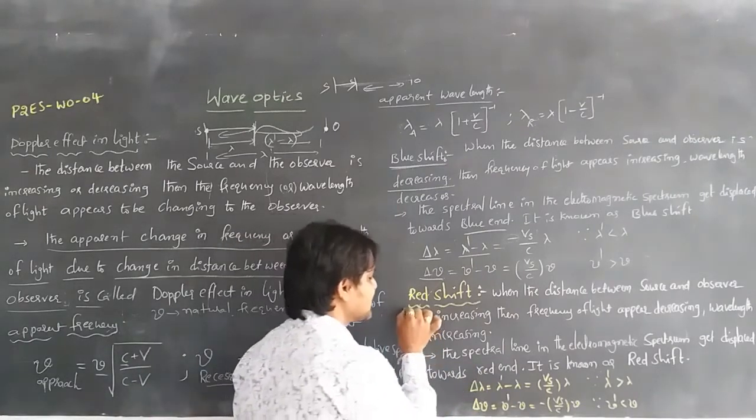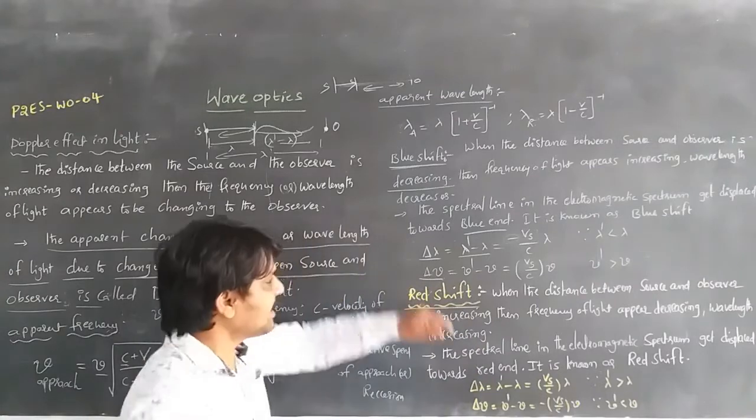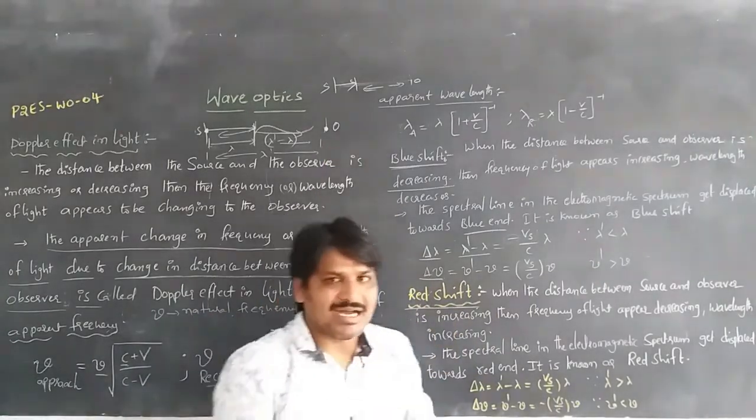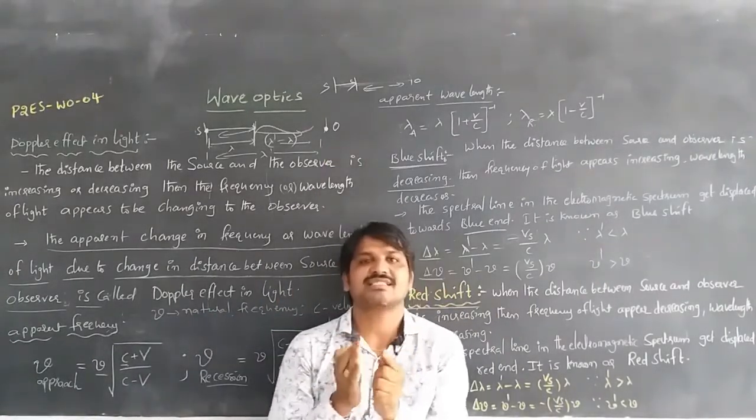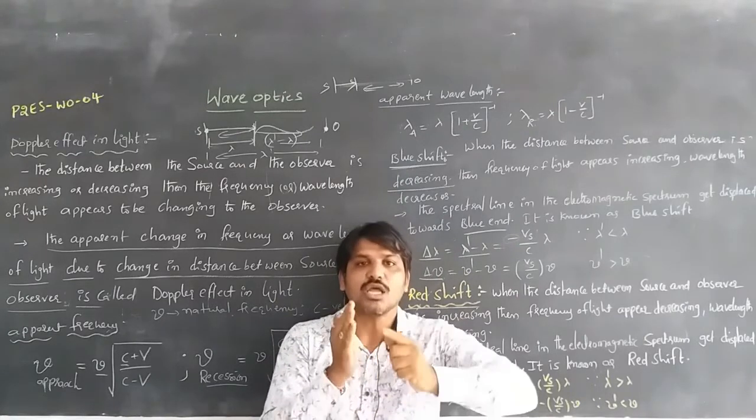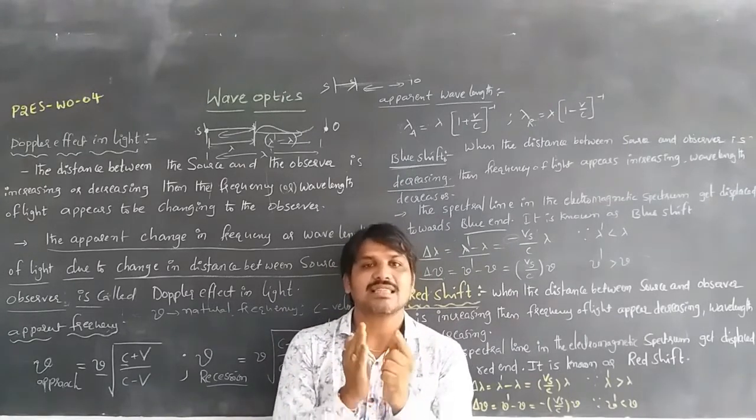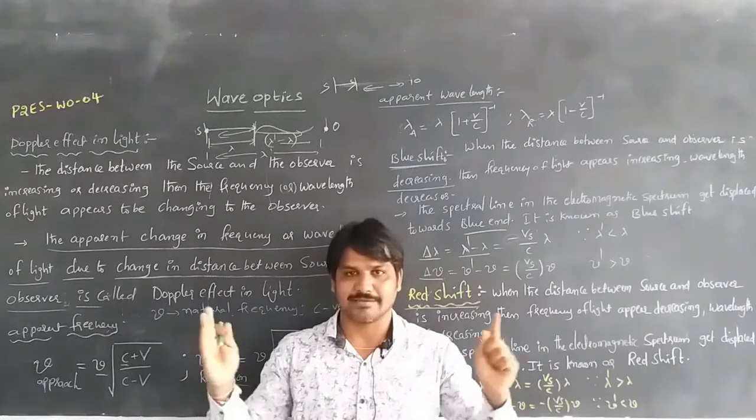The next one is red shift. In the case of red shift, the distance between the source of the light and the observer is increasing.